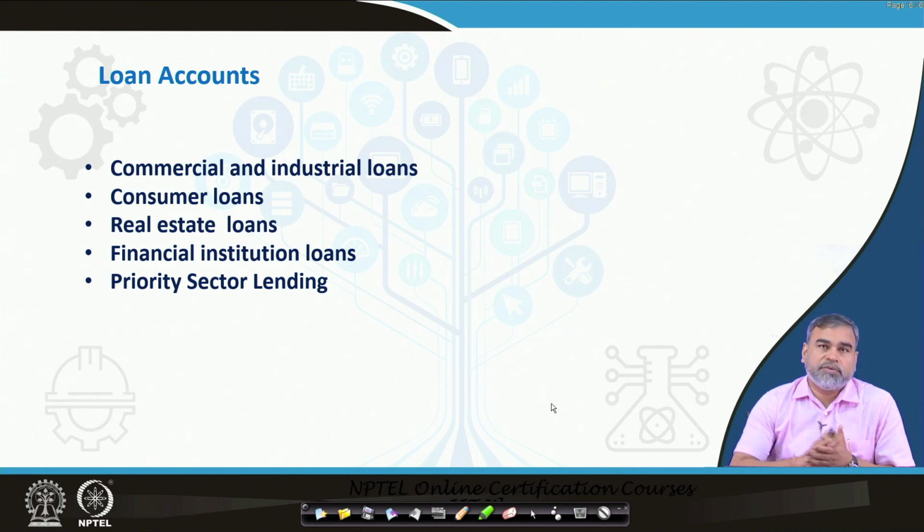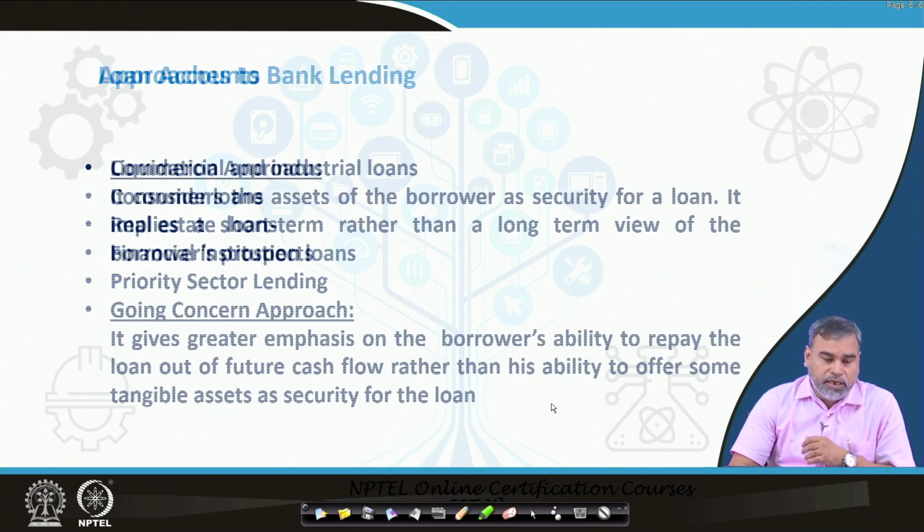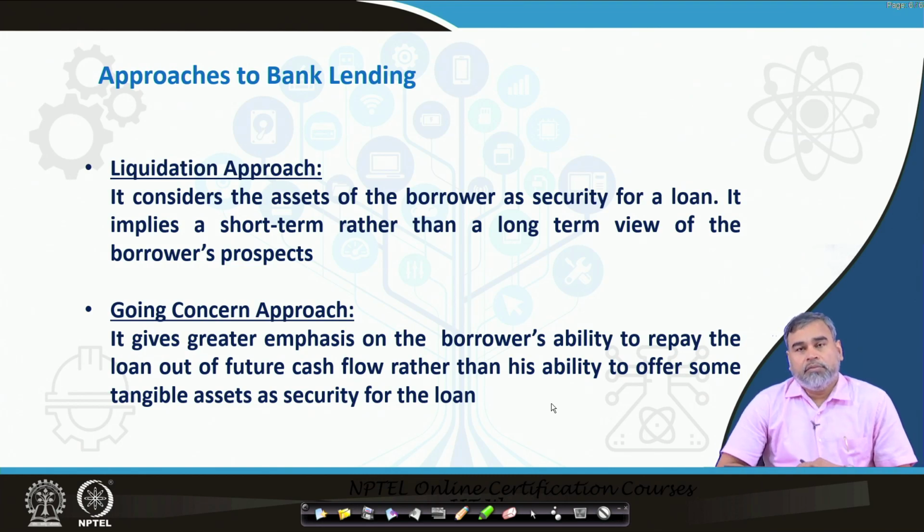So, this is basically about the different types of loans which are available. Commercial banks give different types of loans. You have housing loan, industrial loan, vehicle loan, personal loan, educational loan.